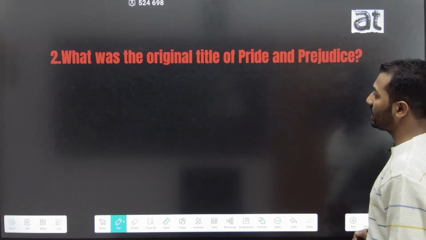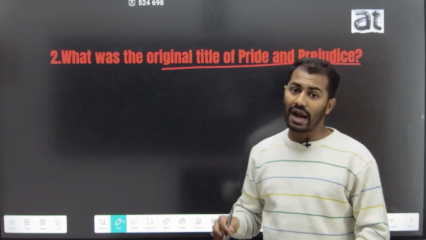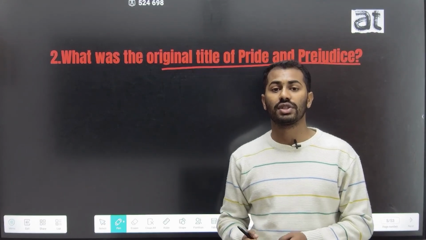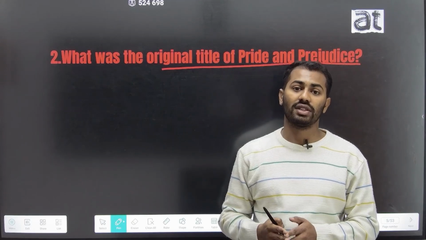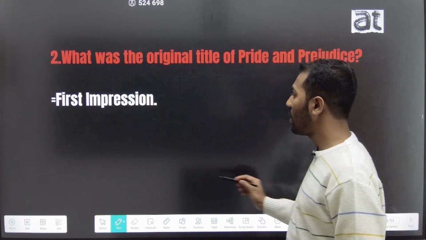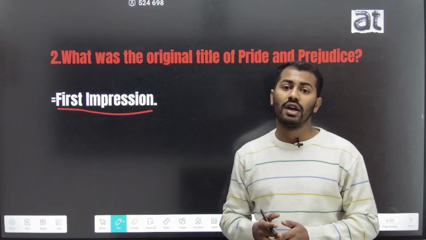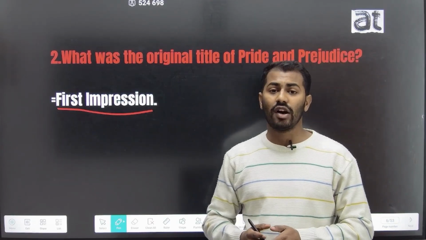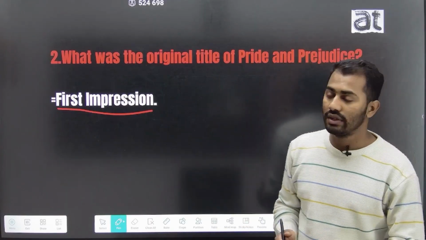The second question is what was the original title of Pride and Prejudice? Pride and Prejudice is the second novel of the early 19th century novelist Jane Austen, and this novel was published in the year 1813. The original title of this work is First Impressions. First Impressions is the original title of Jane Austen's 1813 novel Pride and Prejudice, and the title of this novel is taken from Frances Burney's novel Cecilia.